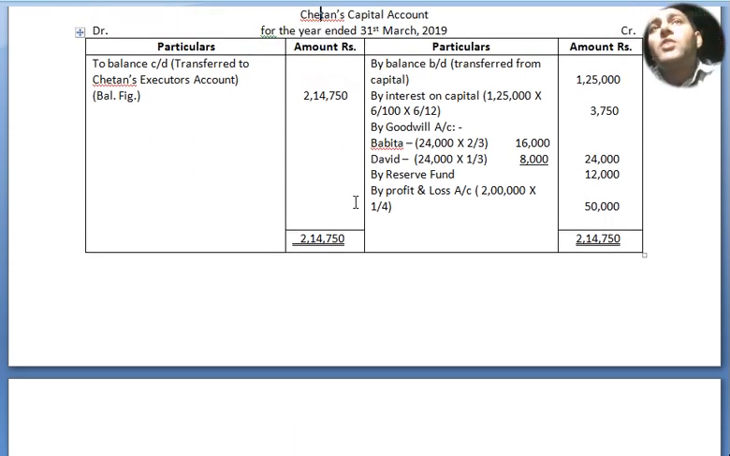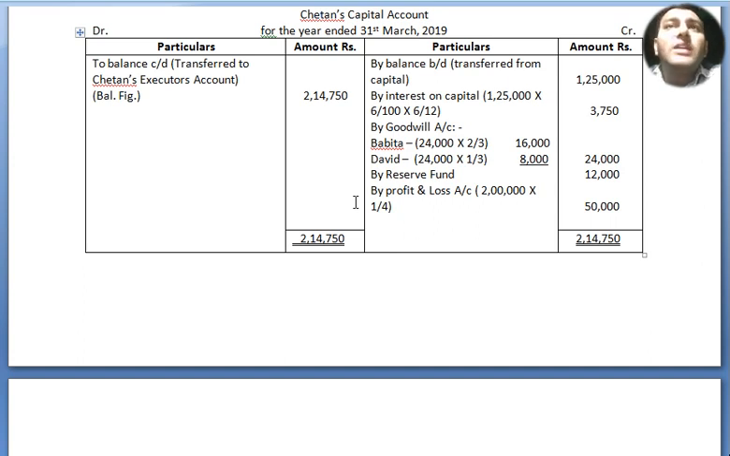By balance brought down, transferred from capital account, where he got his capital of ₹1,25,000. By interest on capital, 1,25,000 into 6% per annum for 6 months, that is 3,750. By goodwill account, where he got 24,000. Out of 24,000, Babita paid 2/3 and David paid 1/3, in the ratio of 16,000 and 8,000. By reserve fund 12,000. By profit and loss account, 2 lakh into 1/4, which is 50,000 for the current year. Altogether the balance is